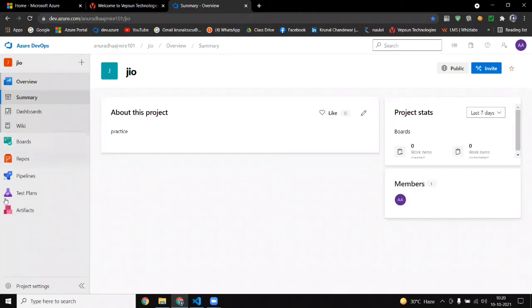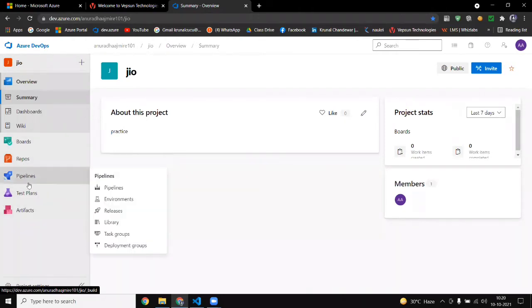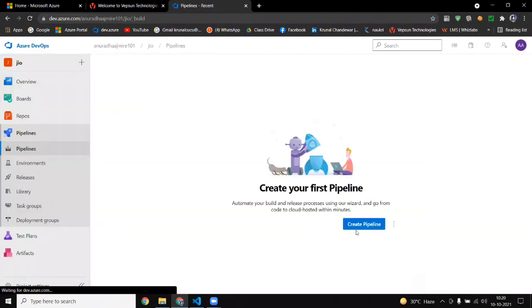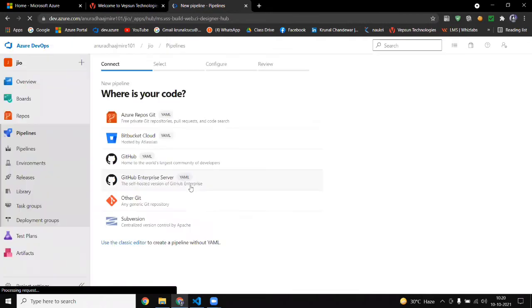Now I want to show you the marketplace. In pipeline, I will go and create a new pipeline. After creating a new pipeline, I will go to the classic editor, because I already told you there are two types of pipeline.